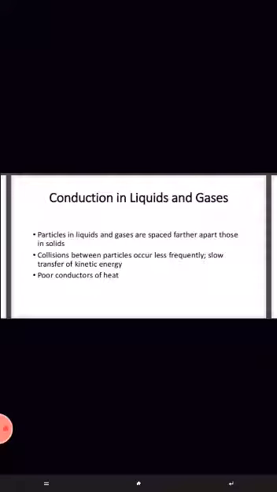Conduction in liquids and gases. Particles in liquids and gases are spaced further apart than those in solids. Collision between particles occurs less frequently. Slow transfer of kinetic energy. Poor conductor of heat. Second is convection.